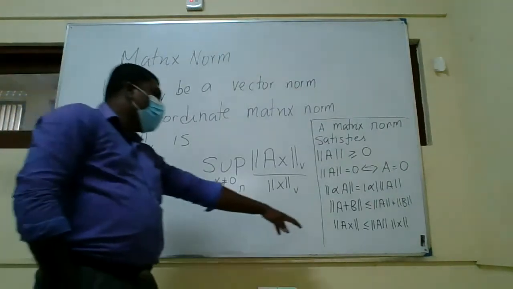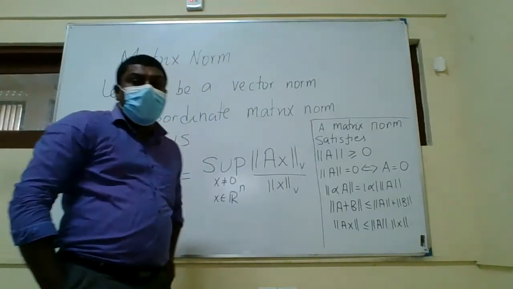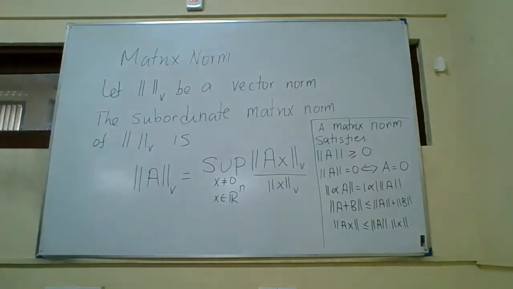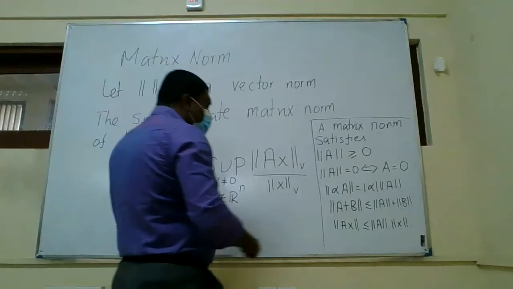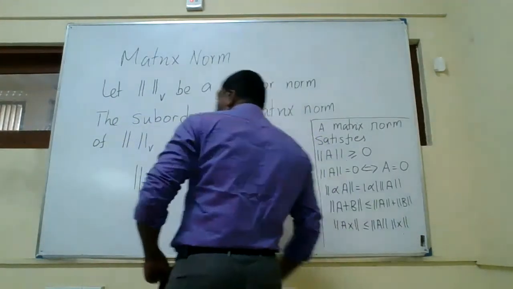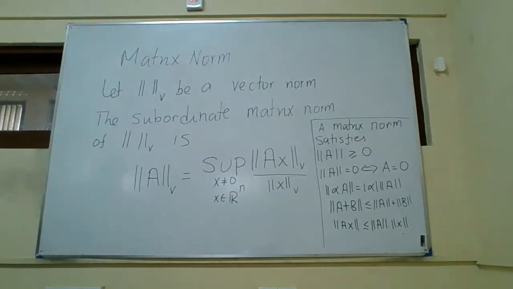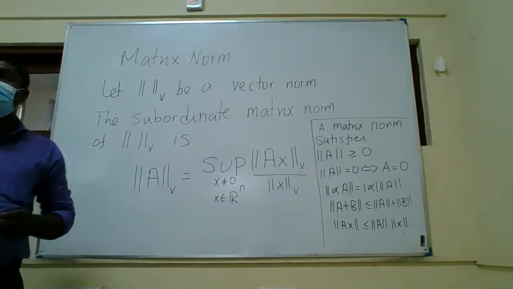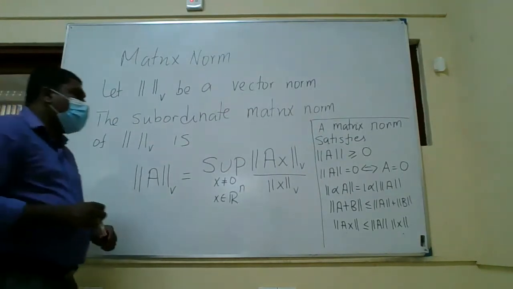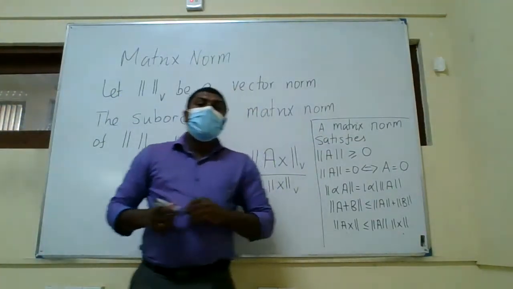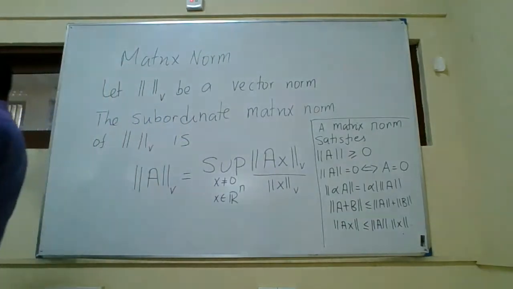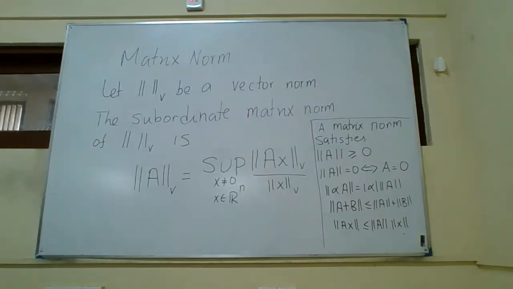But the last one is the special property. It has to do with both vector norm and matrix norm. The norm of Ax is a vector norm and the norm of x is a vector norm, since x is a vector and Ax is a vector. But the norm of A is a matrix norm. So this gives you a relationship between a vector norm and a matrix norm: the norm of Ax is less than or equal to the norm of A times the norm of x.